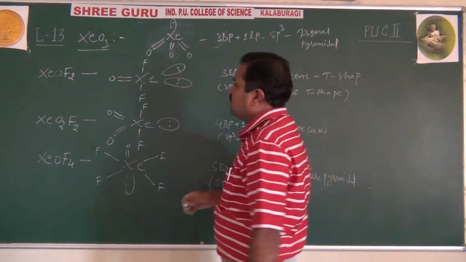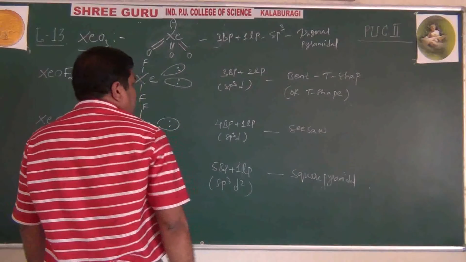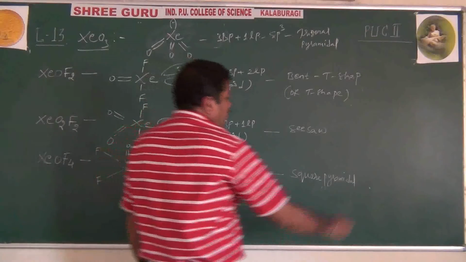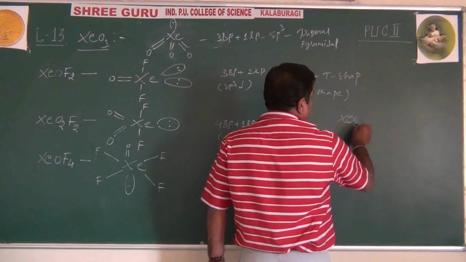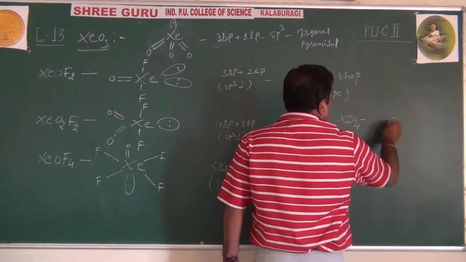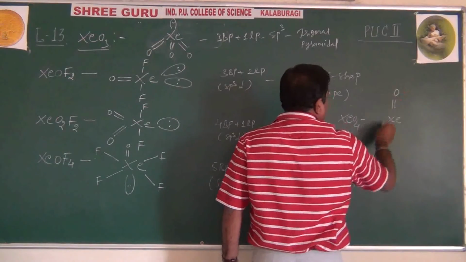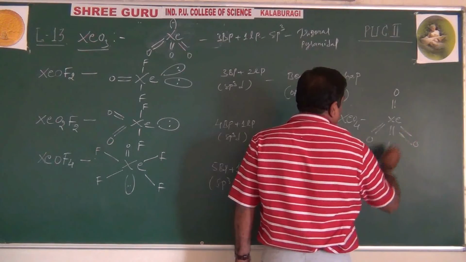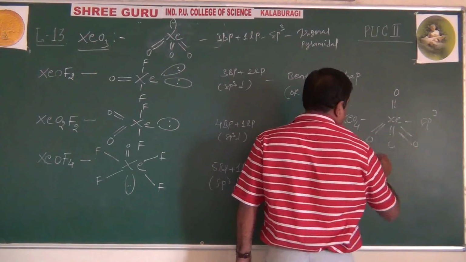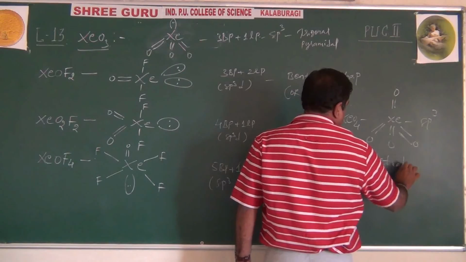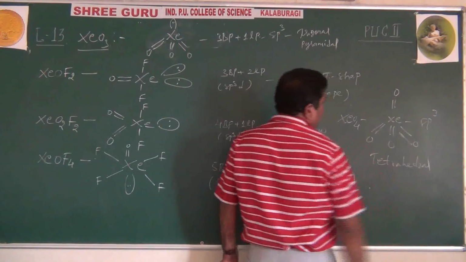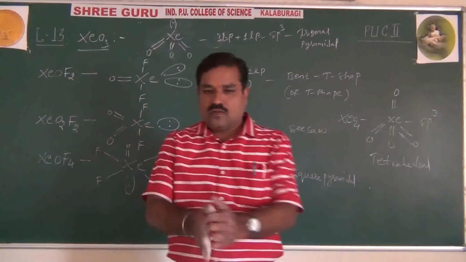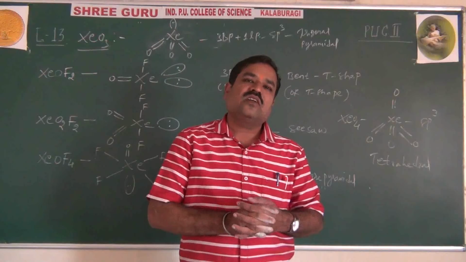Like this another one is there, that is XeO4. I will show you here, XeO4. Xenon tetroxide, 1, 2, 3, 4 bonds. It is sp3, and this is perfectly tetrahedral, 4 bonding pairs. This is the completion of the structures of xenon compounds.